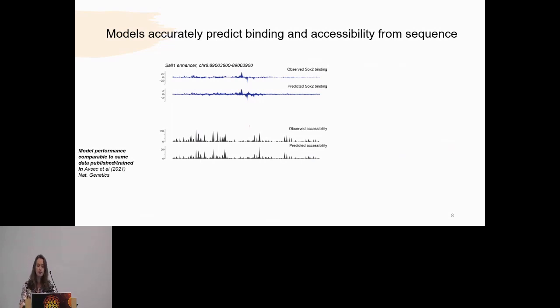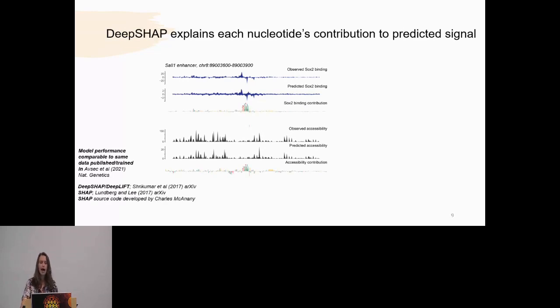And we can see that the observed and predicted binding and accessibility profiles match quite nicely, which is a great litmus test of whether these models performed well, which is why I'm showing it here. After ensuring that our models performed well, we then leveraged a contribution or attribution assignment technique called DeepSHAP, which explains each nucleotide's contribution to the output predicted signal.